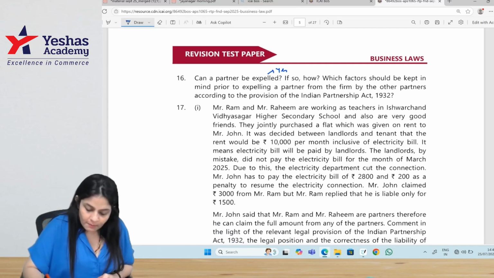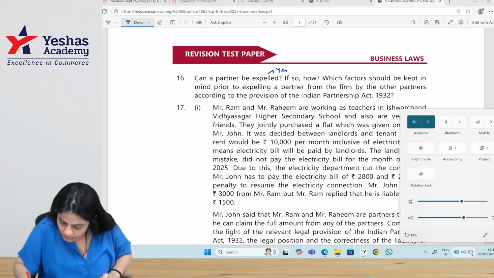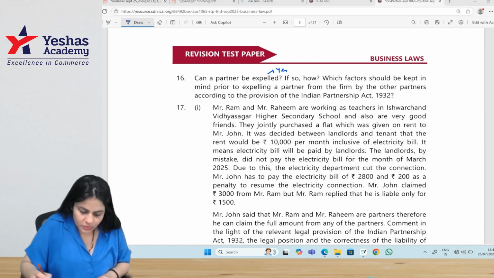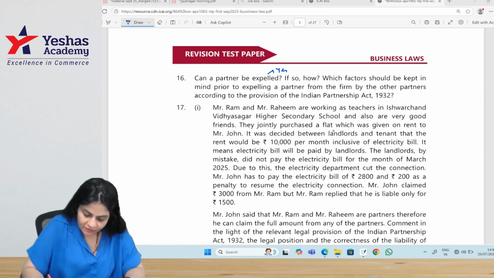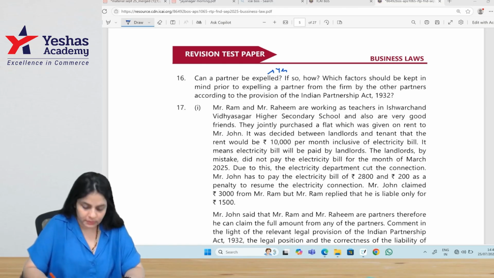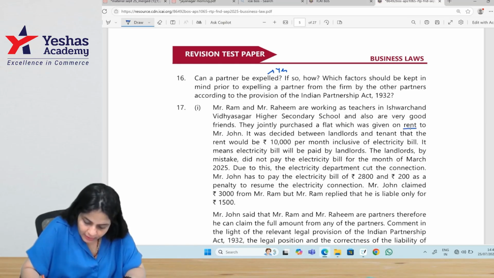Mr. Ram and Mr. Rahim are working as teachers in Ishwar Chand Vidyasagar High Secondary School, and also are very good friends. They jointly purchased a flat which was given on rent to Mr. Jones. Okay, they have purchased and gave it on rent.